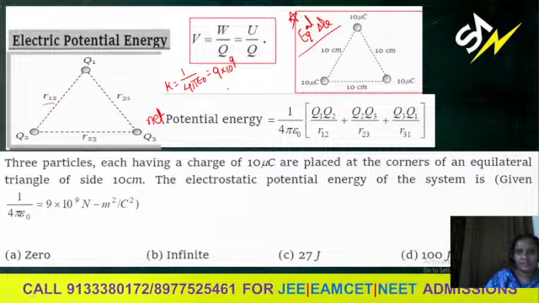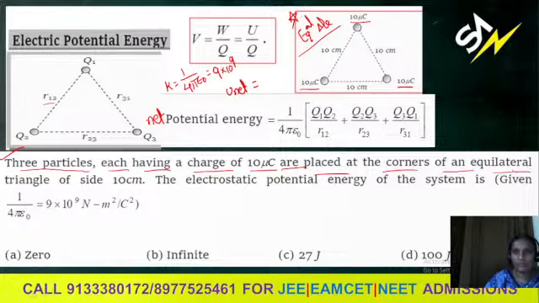Actually I have given that question here. See, three particles each having a charge of 10 microcoulomb are placed at the corners of an equilateral triangle of side 10 centimeter. The electrostatic potential energy of the system is.